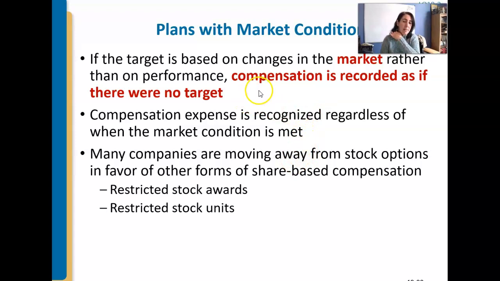Okay, yeah, so if the target is based on changes in the market rather than changes in performance, right, hitting a specific sales target, then actually, what if it's based on the market? Well, the market is awfully hard to predict, as we all well know over the past bunch of years, right? So if that's the case, we record the compensation expense as if there were no target, like we just record it, because we can't predict. So in that case, we're being conservative. We record it regardless of whether or not we think it's going to happen. We're still going to record it. Okay, and like we talked about before, RSAs and RSUs aren't as popular anymore. More companies are moving away from that.